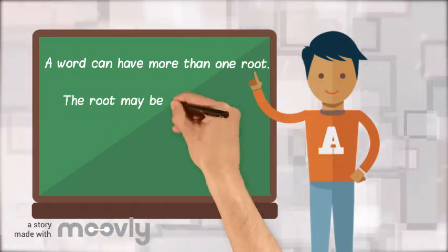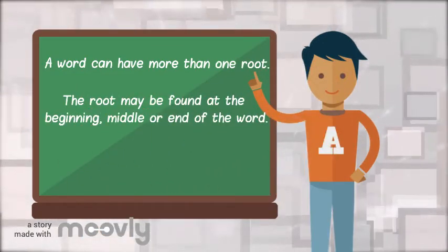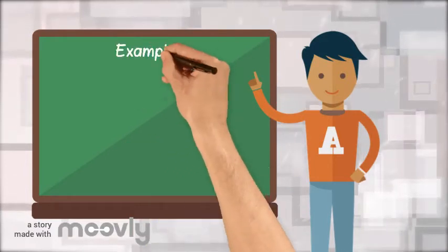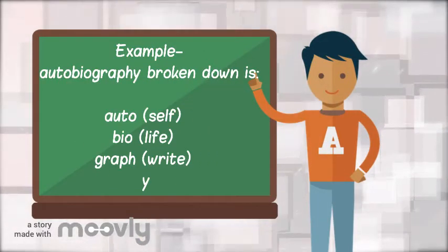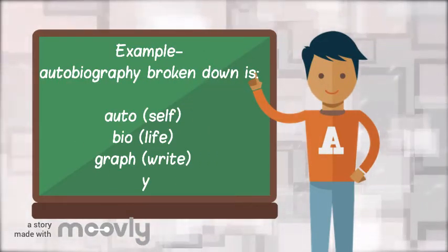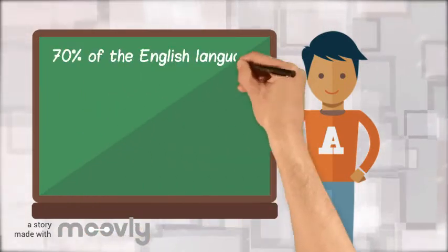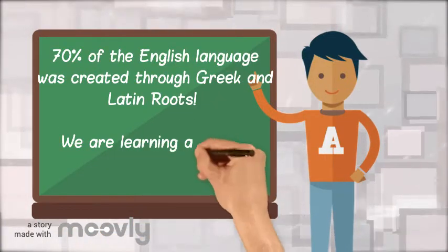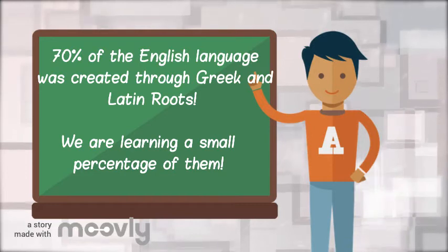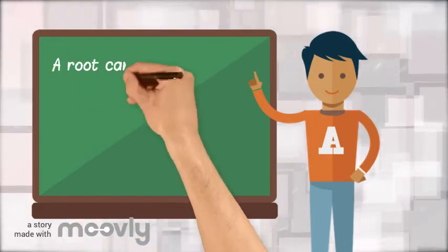A word can have more than one root. The root can be found at the beginning, middle, or the end. So autobiography actually has 3 parts to it. 70% of the English language was created through Greek and Latin roots. We're just learning a small portion of them.